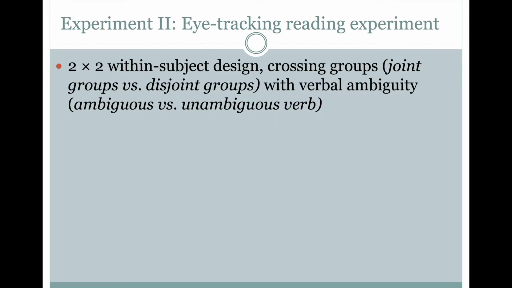Then we designed an eye-tracking reading experiment. It was a 2x2 design. We crossed groups: we had joint versus disjoint groups, and we manipulated verbal ambiguity. We had two verb types, ambiguous versus unambiguous verbs. Let's see our examples.